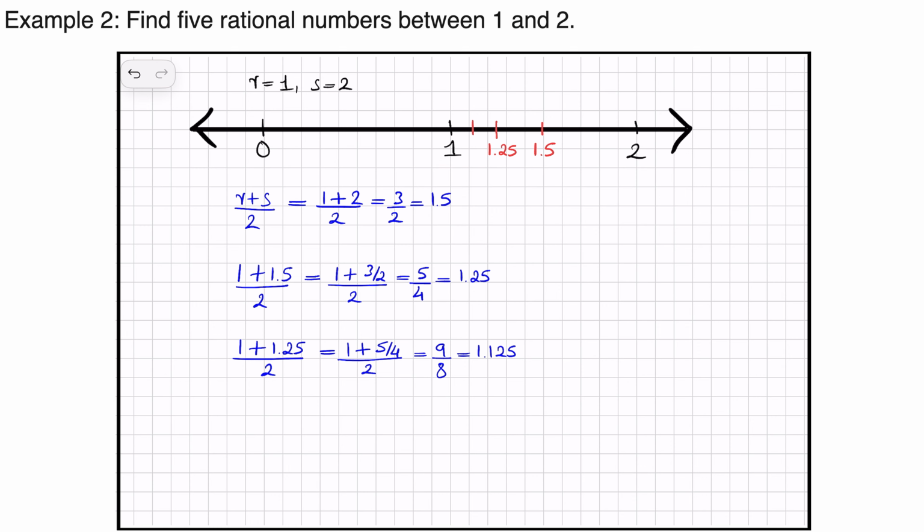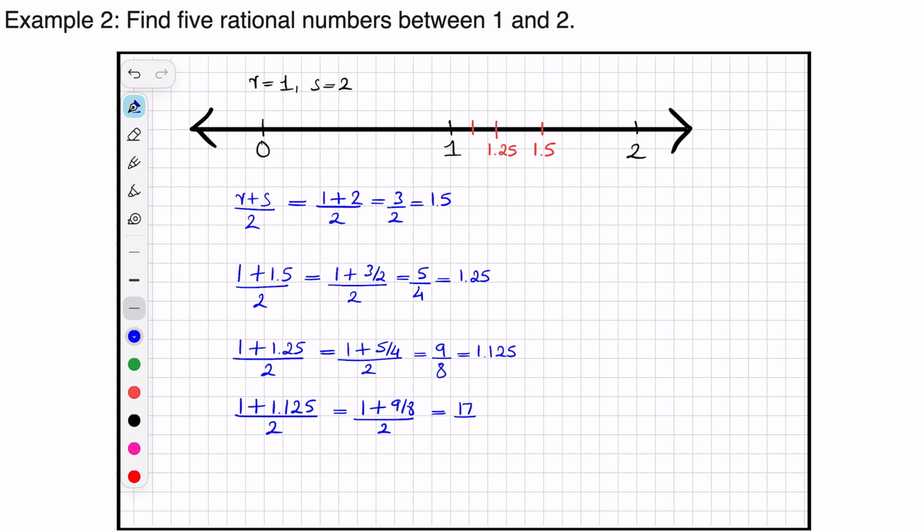We have got 3 numbers. How do we find the fourth number? I can continue the same way. I can go with 1 plus 1.125, whole by 2, which is nothing but 1 plus 9 by 8, whole by 2, and that will be 17 by 16.